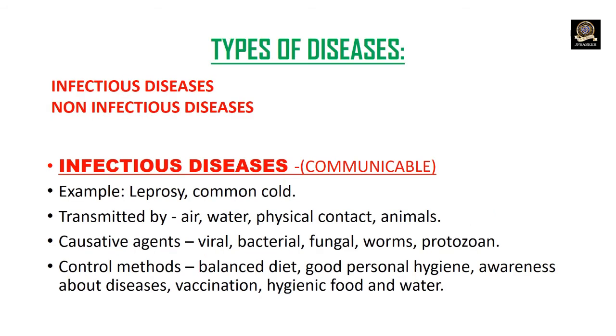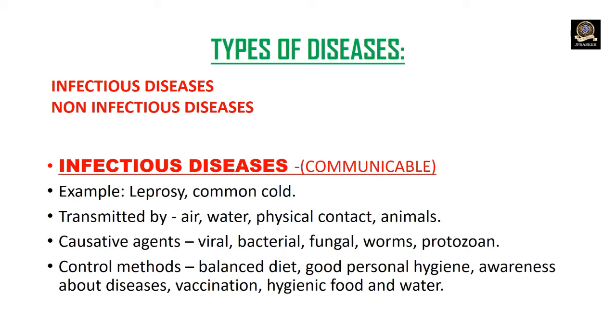Types of diseases: infectious diseases and non-infectious diseases. Infectious diseases can be called communicable diseases. Examples are leprosy and the common cold. They are transmitted by air, water, physical contact, and animals.